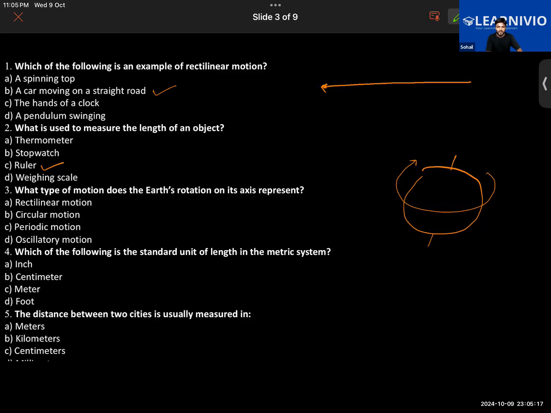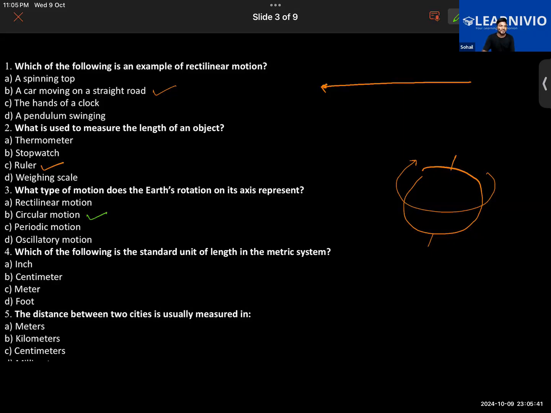Exactly. So that is an example of a circular motion. We have some other examples like a spinning top that also does a circular motion. The second hand of the clock is moving. Exactly. Next, which of the following is the standard unit of length in the metric system?